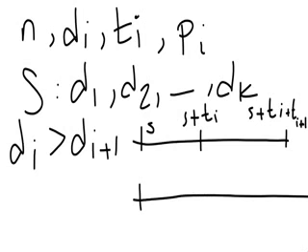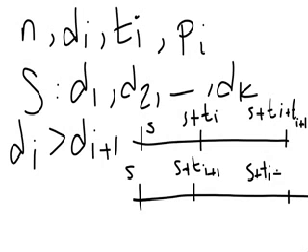Now let's see what will happen if we deliver item i plus 1 first. It will be delivered at time S plus ti+1, and then we will deliver the other package. I know that originally, when I was sending package i first and then package i plus 1, I was not violating any deadline.